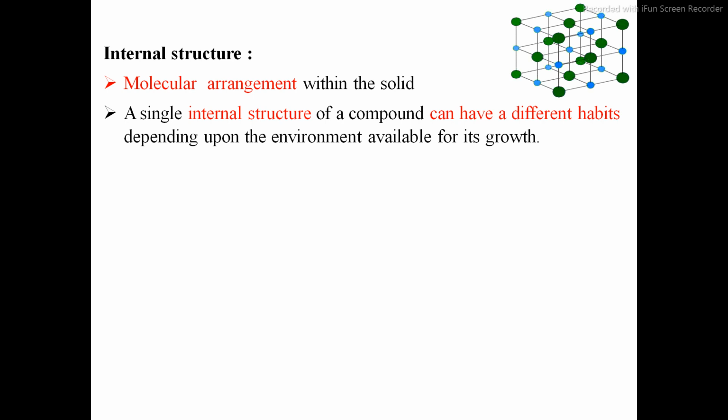You can see in this picture, green and blue molecules are connected with each other. From the outside shape you can say it is cubic, but internally molecules are also connected with each other, and this molecular arrangement has an effect on the crystal habit. A single internal structure of a compound can have different habits depending upon the environment available for its growth. So depending on the environmental factor, this internal molecular arrangement will be different.